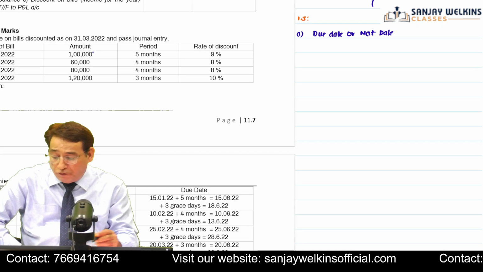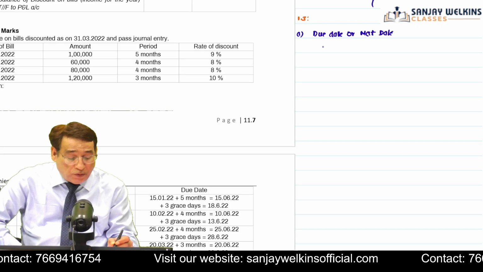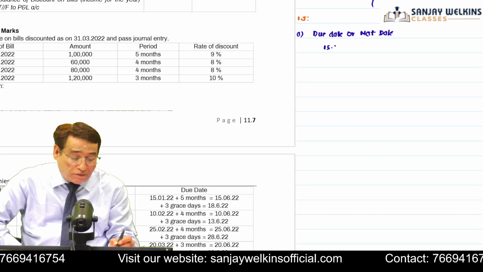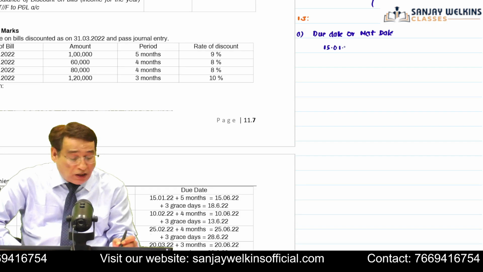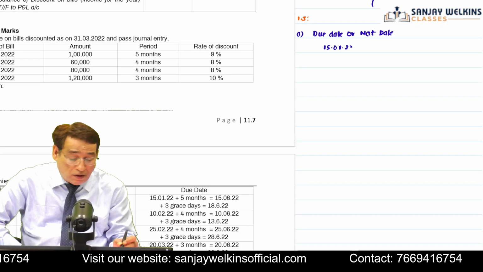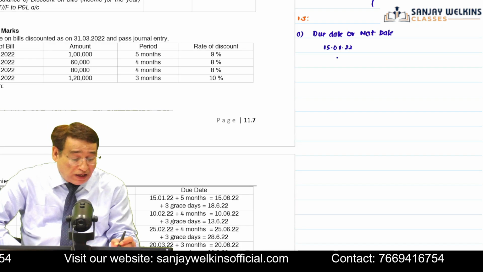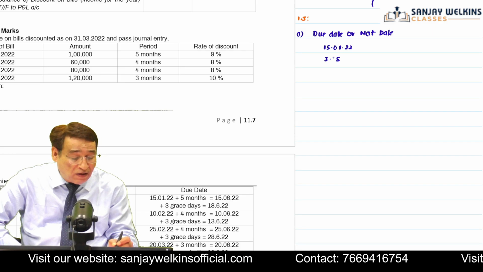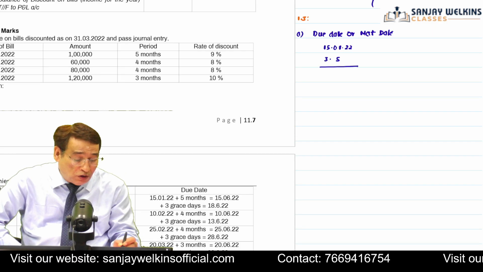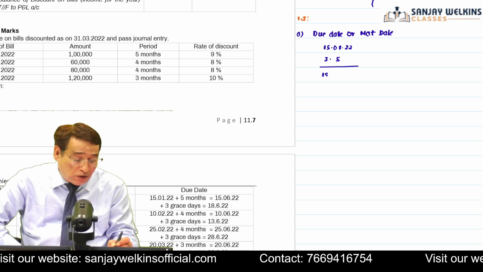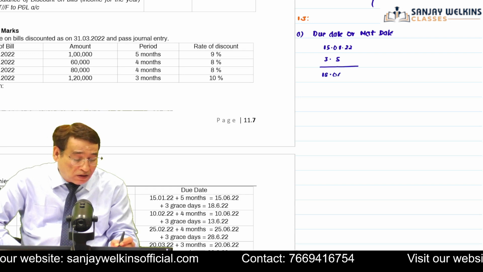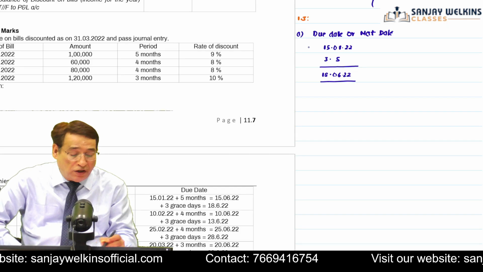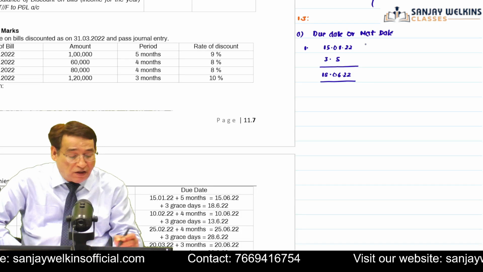Now, the first bill, if you see, has been drawn on 15th of January 2022, correct? And the tenure of the bill is 5 months. So I will add 5 months and I will add 3 grace days, isn't it? So your maturity date will be equal to 18/06/2022 regarding this particular bill. The maturity date will be equal to this one. Is it clear to you?